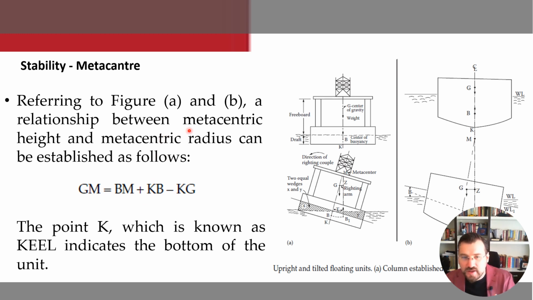Referring to the figure in A and B, the relationship between the metacentric height and the metacentric radius can be established as follows: GM equals BM minus (KB minus KG). The point K, known as the keel, indicates the bottom of the unit. Heel and keel, don't forget this. It's the bottom of the unit.